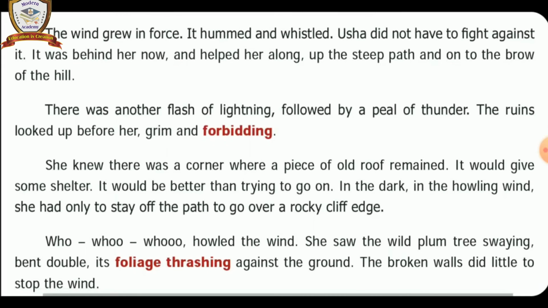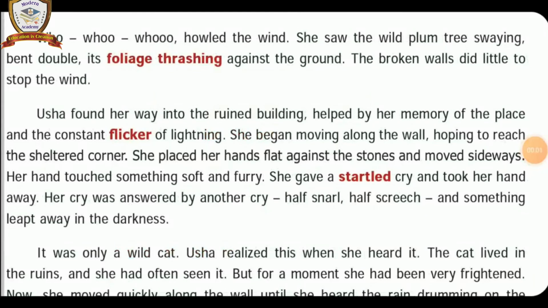And the next one, the wind howled. She saw the wild plum tree swaying, bent double, its foliage thrashing against the ground. The broken walls did little to stop the wind. Listen, children. Due to the heavy blowing of wind, the wild plum tree was bending double, which was noticed by Usha.